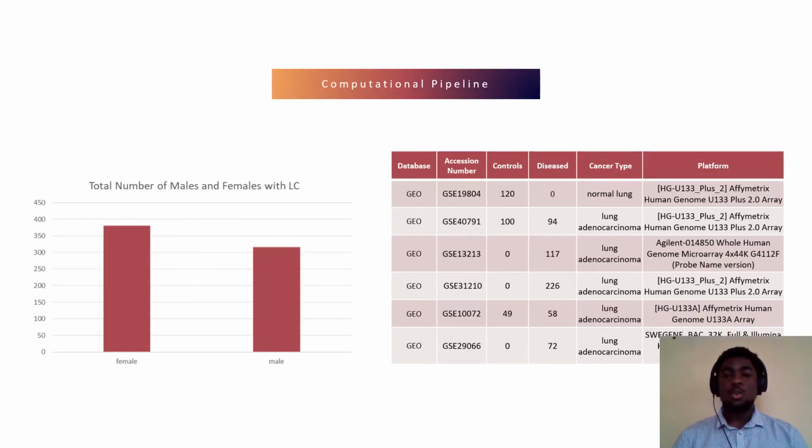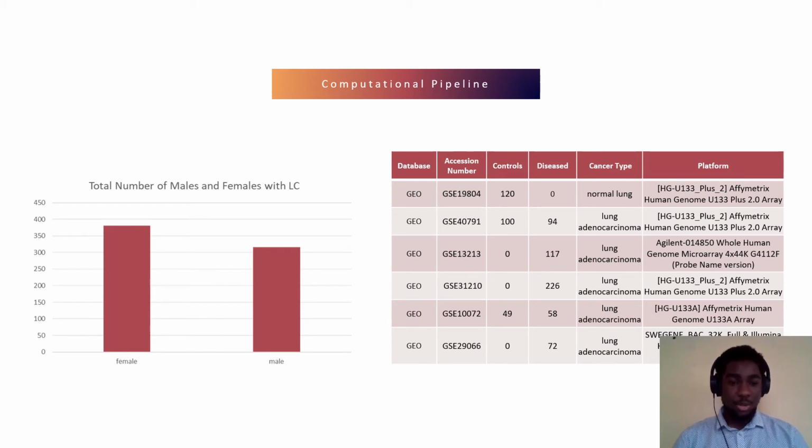Okay, so from our data curation step, we managed to find 6 data sets that met our criteria for age, gender, and smoking history. On the left, this is a chart showing the amount of diseased females and diseased males. There's a total of 381 females with lung cancer and a total of 316 males with lung cancer.